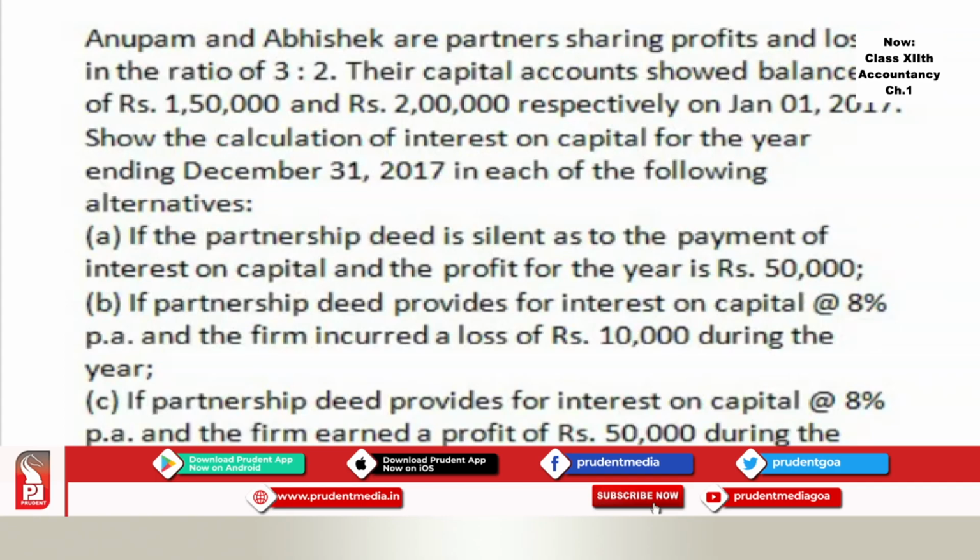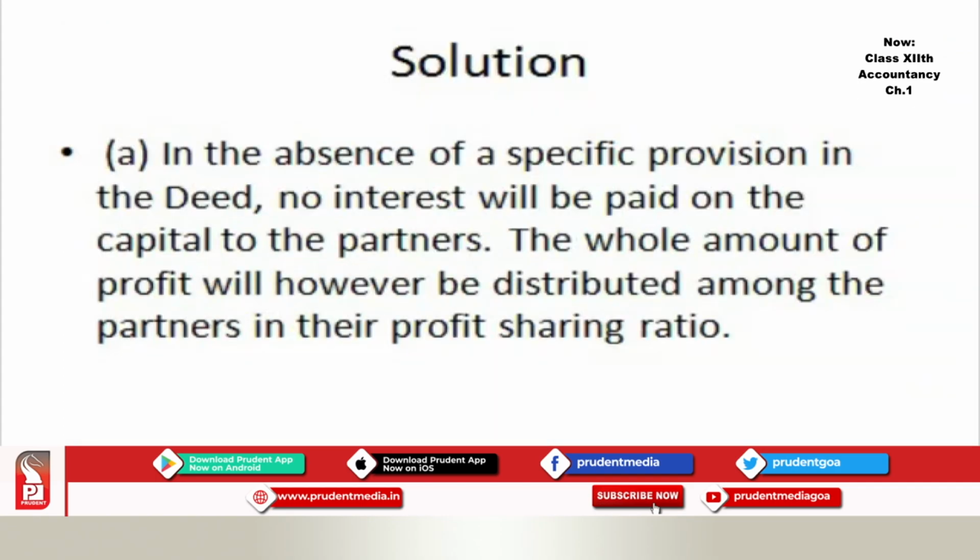So the solution for the first option: in absence of any specific provision in the deed, no interest will be paid on the capital of the partners. Am I right? The whole amount of profit will however be distributed among the partners in their profit sharing ratio.